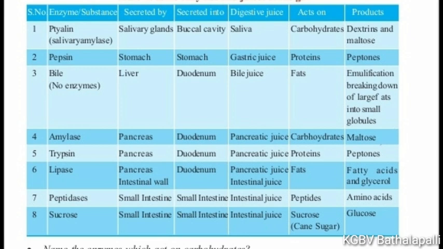Okay. Let's answer some questions, students. First one. Name the enzymes which act on carbohydrates. Answer is saliva. Second question. Which digestive juice contains no enzymes? That is bile juice. Okay children, this is about digestive enzymes.